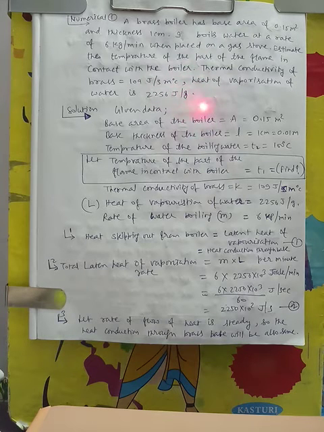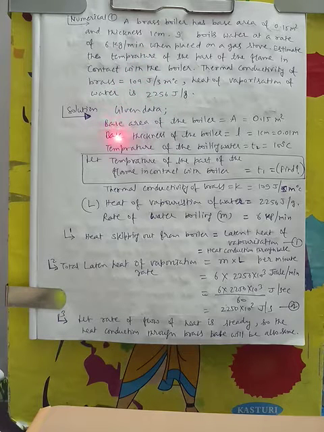Now we have to understand how to proceed with this problem. The boiler is releasing how much water per minute? 6 kg of water. It means this much heat is transferring through the boiler. It is the steady rate of heat transfer. It is a different matter whether heat is going to the environment or elsewhere, but this much is the steady rate of heat transfer, equivalent to the vaporization heat of 6 kg of water in 1 minute. So let us proceed.